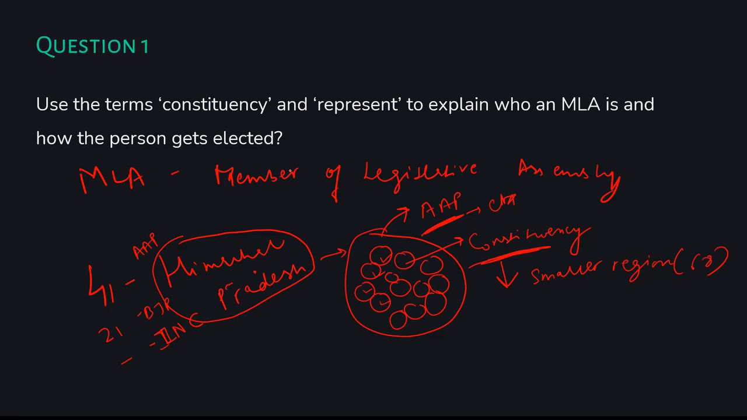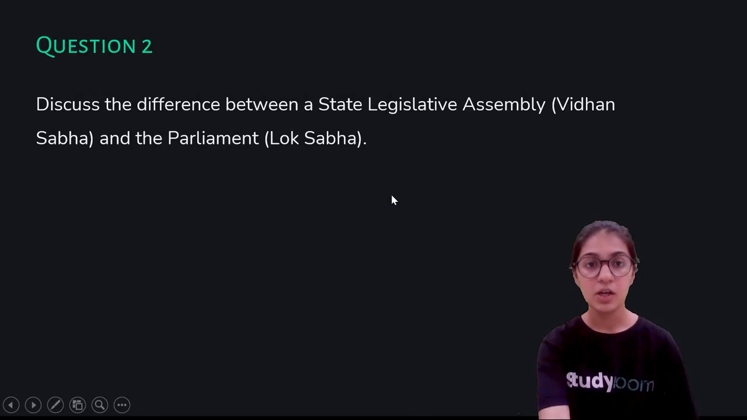This person who gets selected at the end of the day for each region is known as the member of the Legislative Assembly. The smaller regions in the entire state are called constituencies. Each constituency gets an elected representative, which is called MLA, that is member of the Legislative Assembly. I hope you understand what I'm trying to tell you. Alright, moving forward, let's discuss the difference between State Legislative Assembly and Parliament.